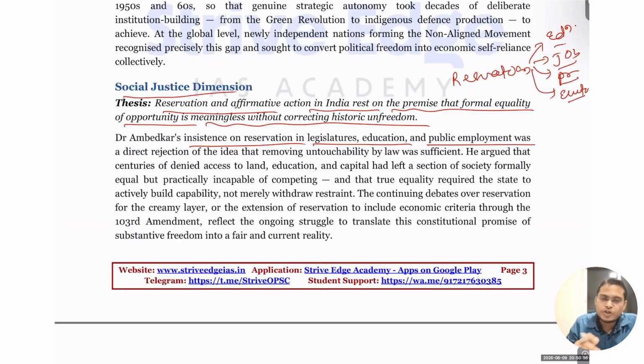Okay. So just by removing all this restraint, like providing legal equality, like Article 17, abolition of untouchability, nothing is going to happen, because there is a historical injustice, because the land is concentrated with the upper caste. So it is not going to give equality. That means political right is meaningless unless people have socio-economic equality, or political equality is meaningless unless it rests on socio-economic equality. So that is the social justice dimension. But just removing the restraint is not going to be sufficient. We need to empower socially and economically. For that, we are providing reservation and affirmative actions.